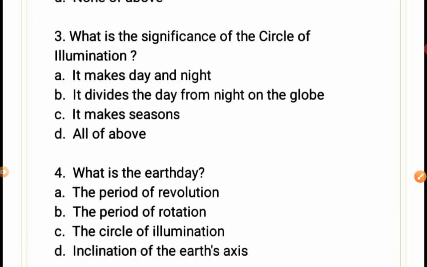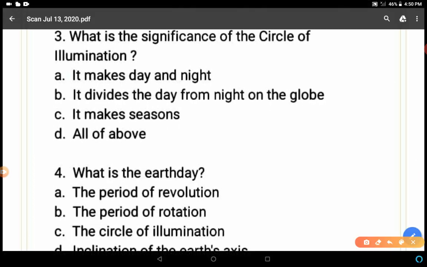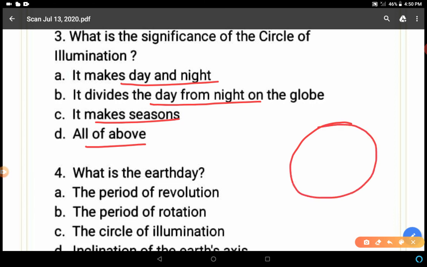What is the significance of the circle of illumination? It makes days and nights. It divides the day from night on the globe. It makes seasons. All of the above. Four options are there. For example, this one is called the circle of illumination, right? And what does it do?